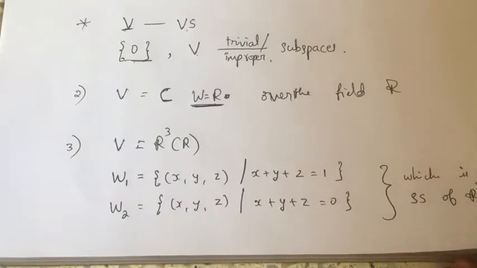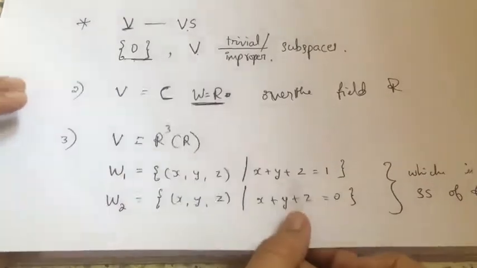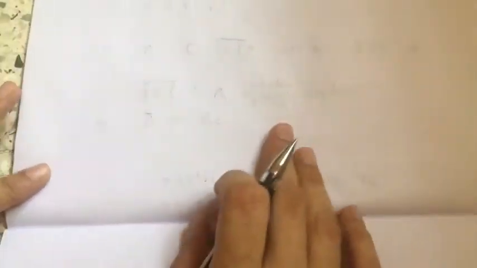I have to check. W1 is this. First thing, when you have to check whether the set is a subspace or not, first I have to check whether it is non-empty or not, and then I have to check addition of two vectors and scalar multiplication.